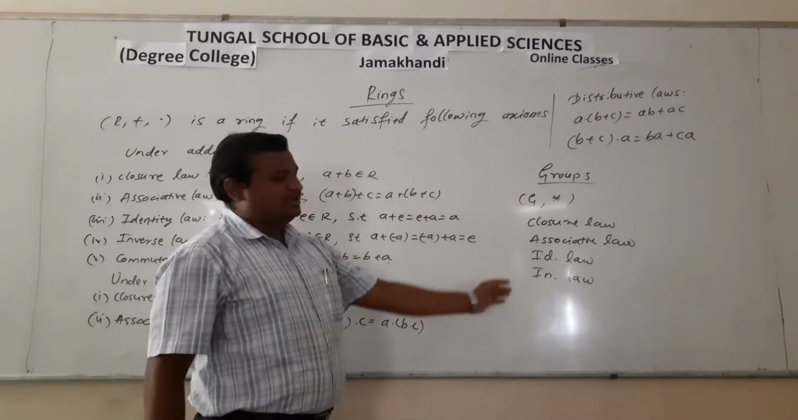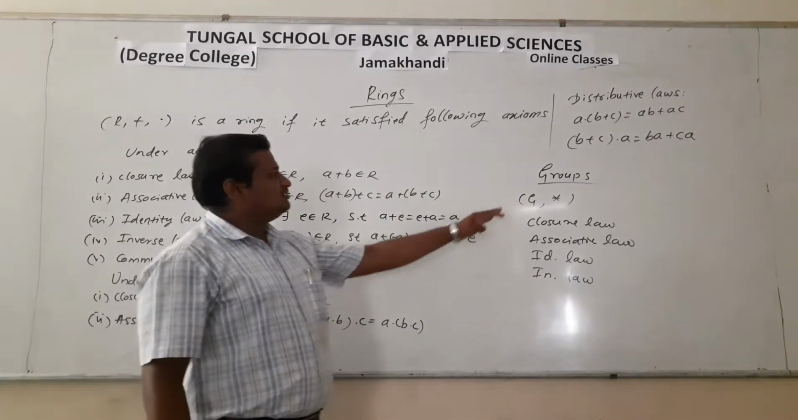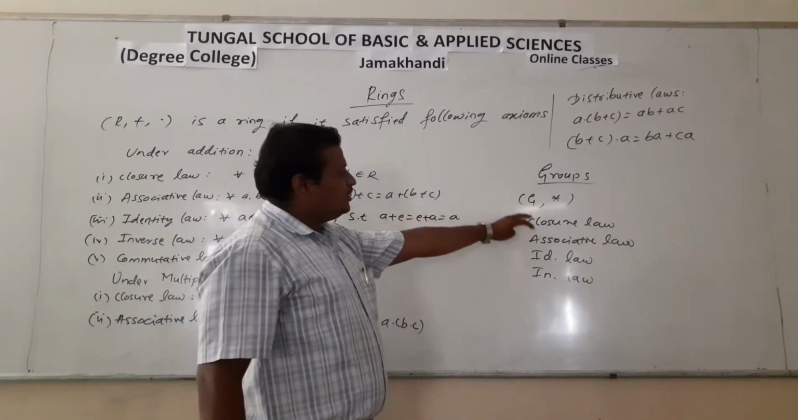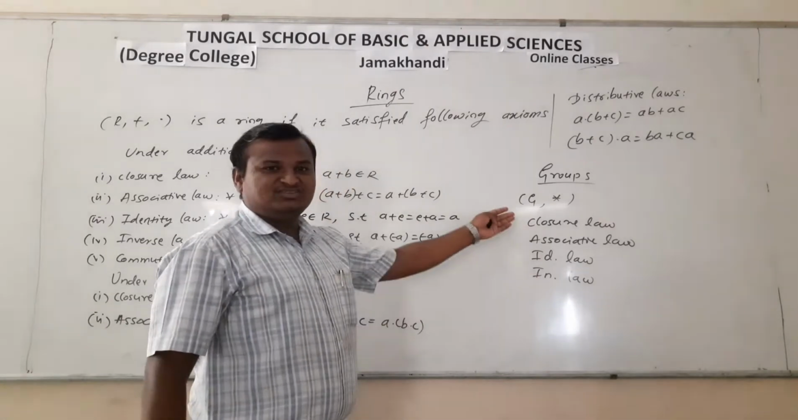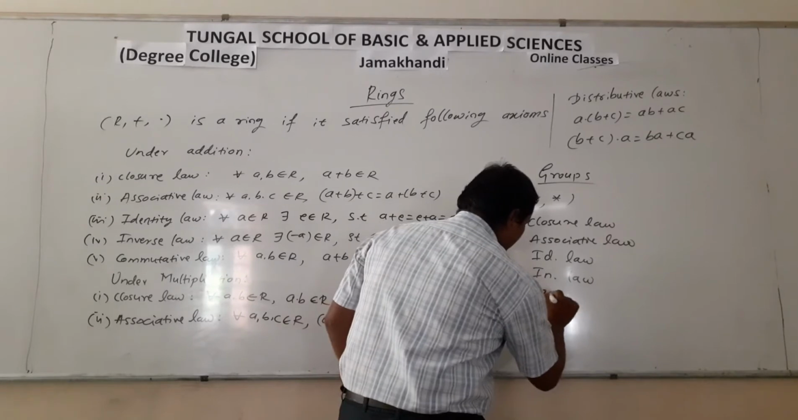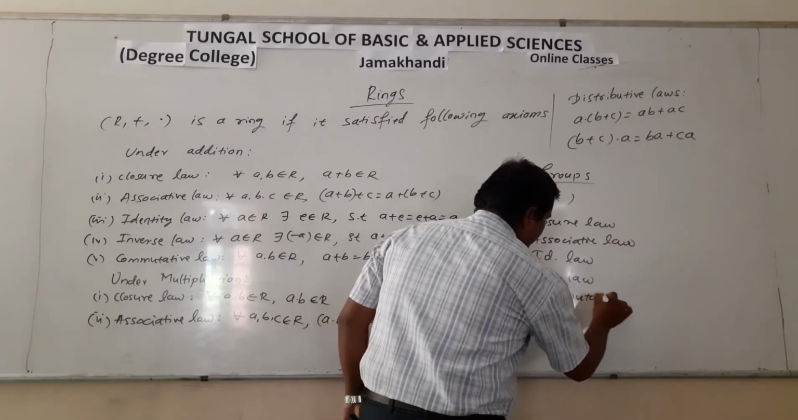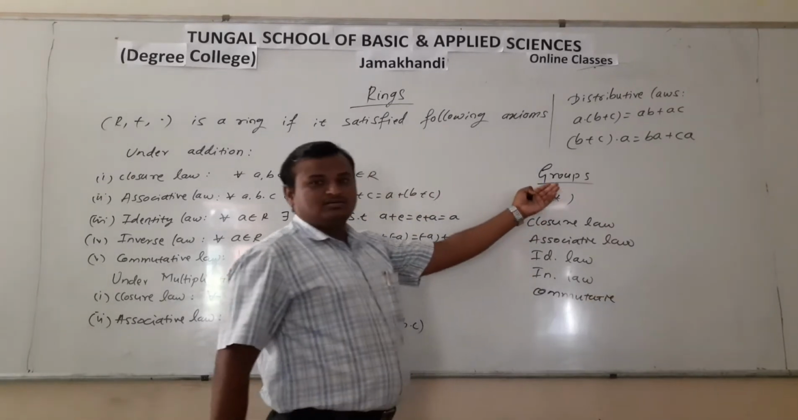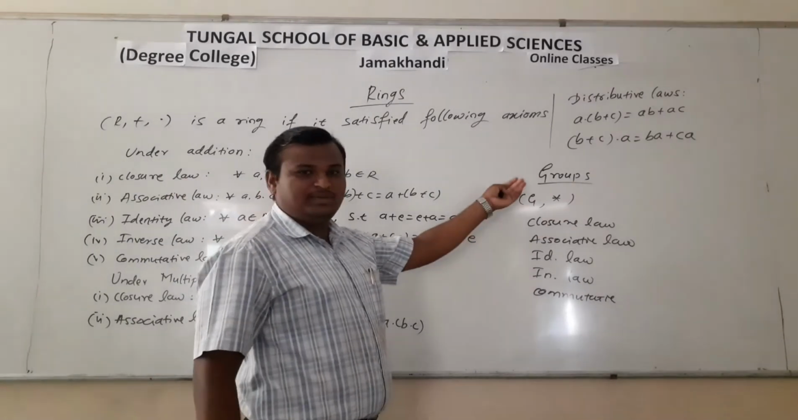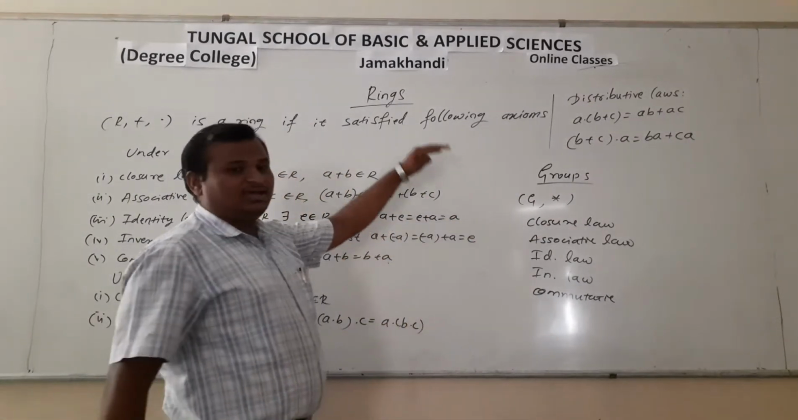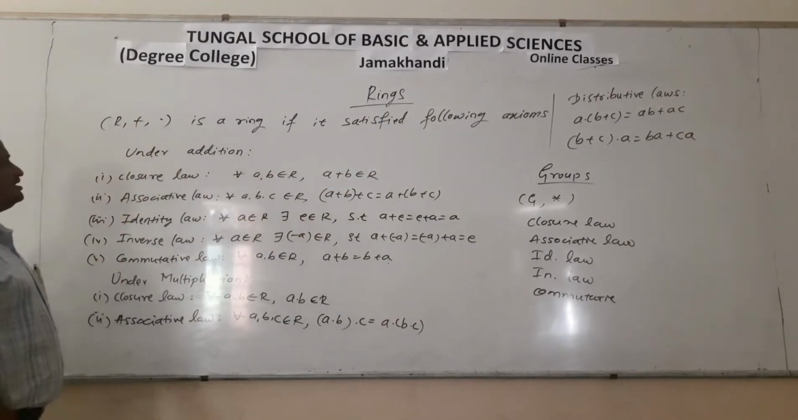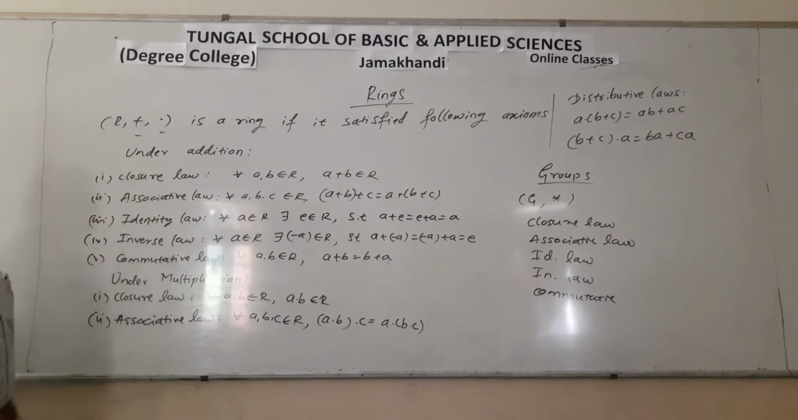So these are the basic axioms for G to be said to be a group. If the same group satisfies the commutative law, then we call that G a commutative group or abelian group. Similarly, here we have rings, but instead of one binary operation we have two binary operations,